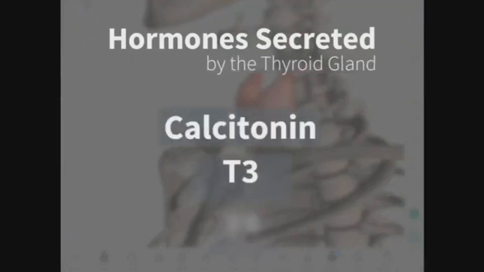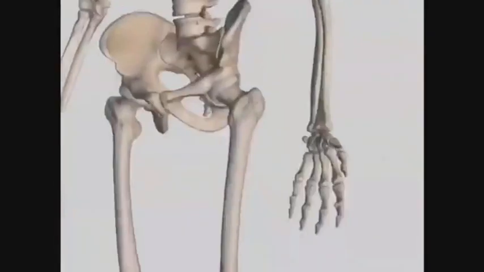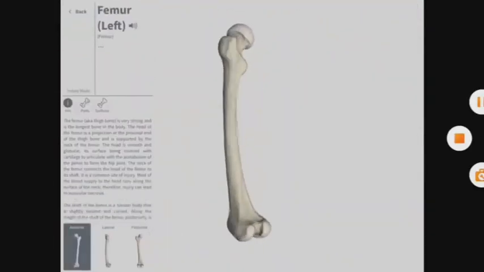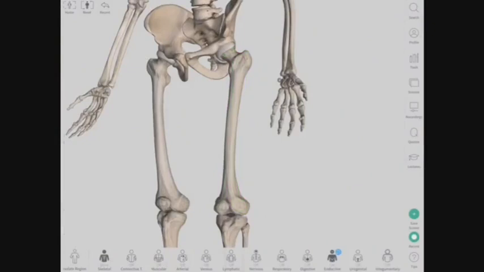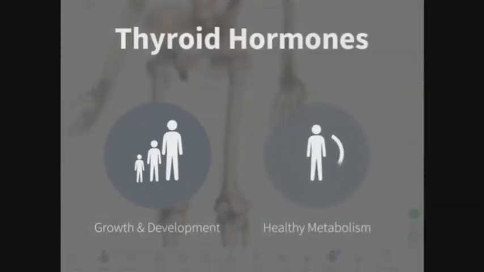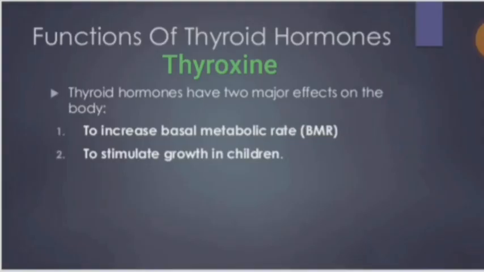It secretes the hormones called calcitonin and thyroxine, which play a very important role in the development of the bones as well as growth and development. Functions of thyroid hormone, that is thyroxine. So thyroxine helps to increase our body metabolic rate as well as it stimulates growth in children.